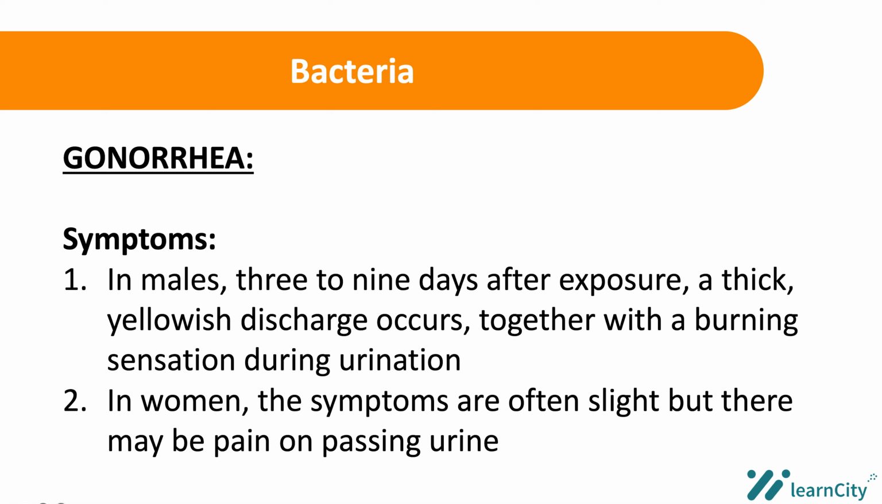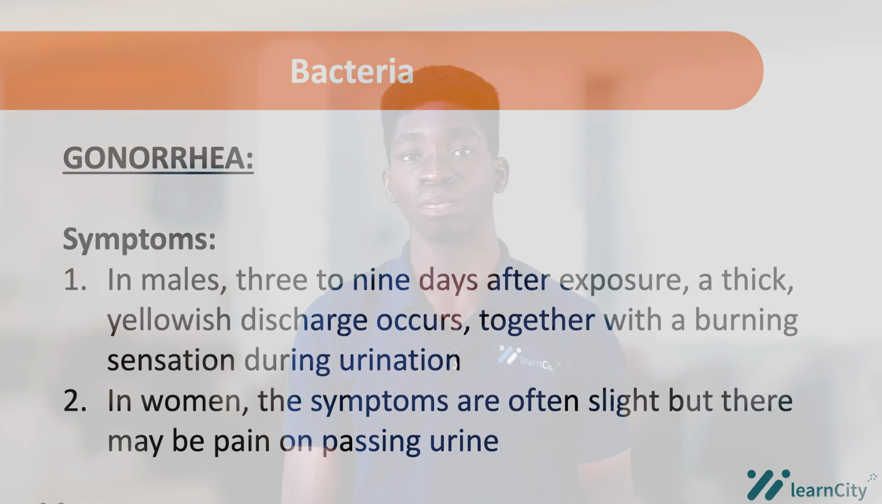Now in females, the symptoms are often slight, but there may be pain on passing urine. Also, there may be redness around the urinary opening. Then there may be vaginal discharge, and there may be swelling around the vulva. Also, there may be pain or tenderness in the lower abdominal area.